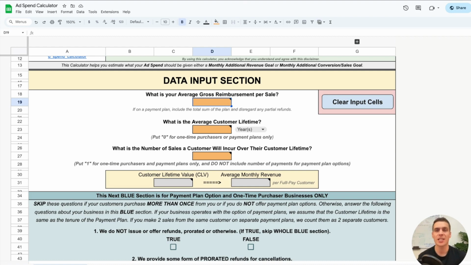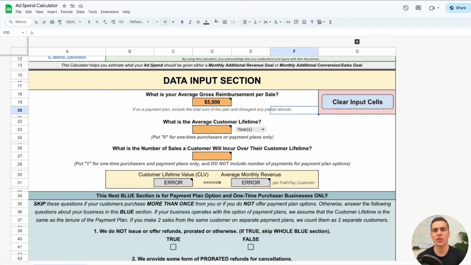So for the orthodontist, on average, between braces and Invisalign and maybe some other services that they provide, it's going to be about $5,000. And it's perfectly okay to use estimates here. And maybe the first time that you use this calculator, you just want to kind of see how it works. So you can just put estimates here. And once you understand the power of this calculator, you might want to start refining some of your inputs so that you can get some more exact numbers on the back end.